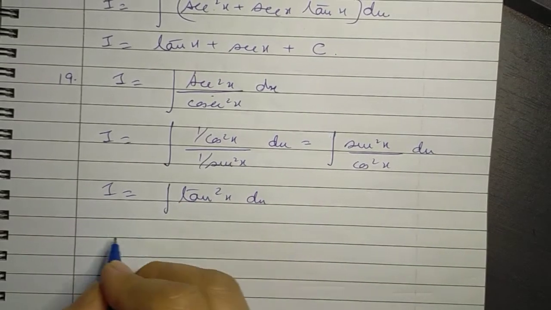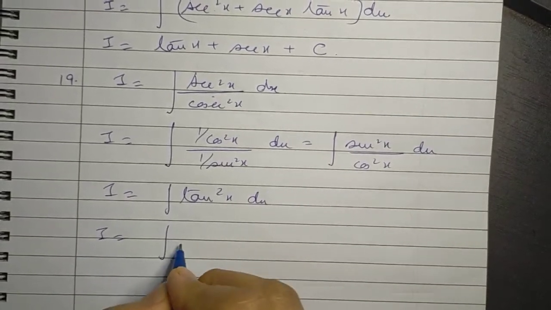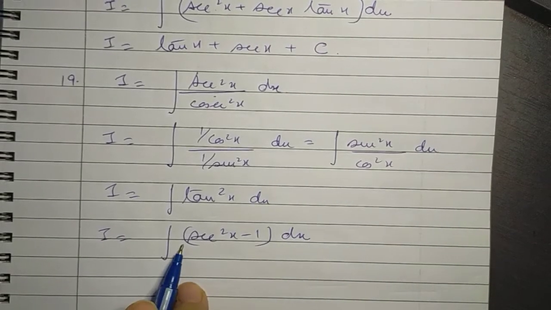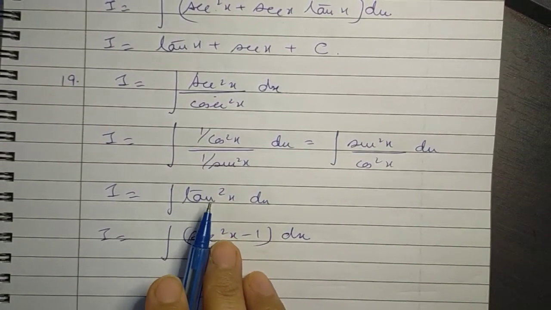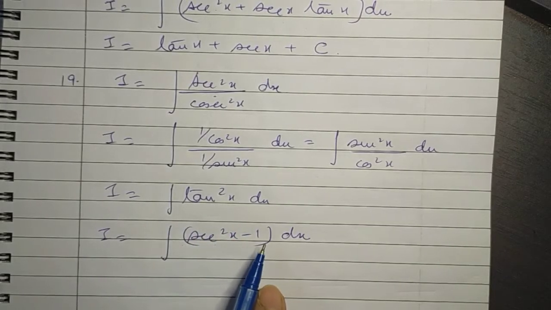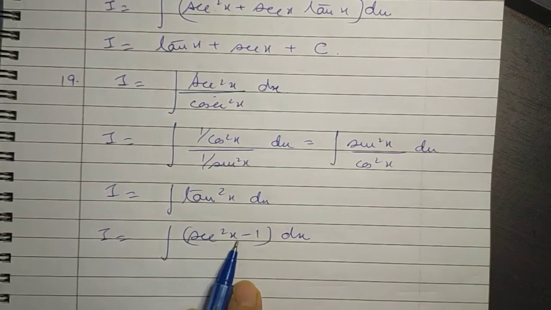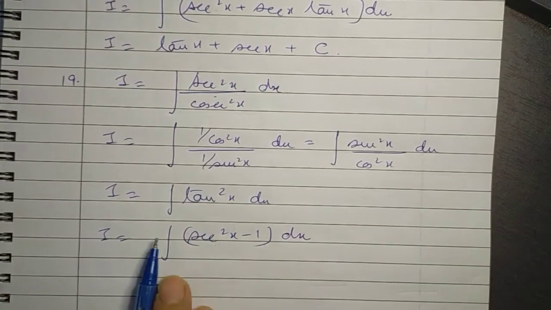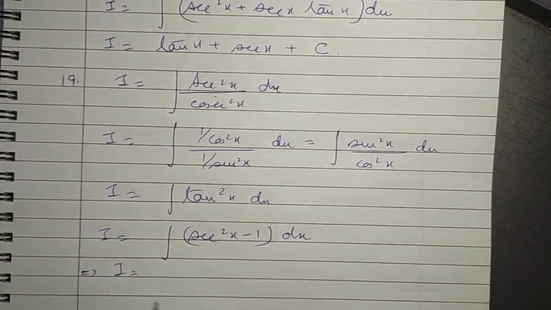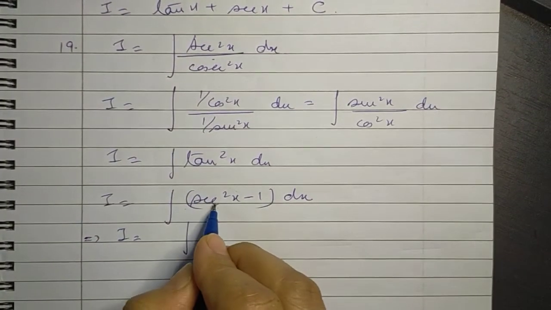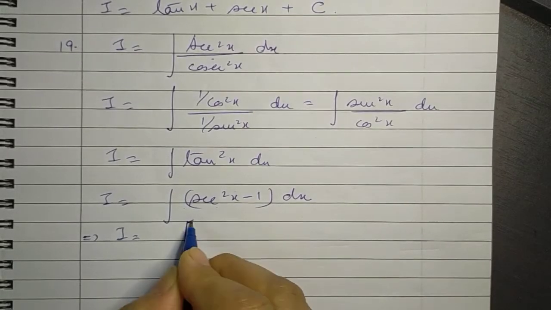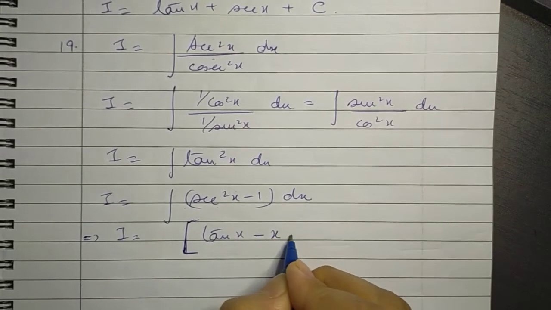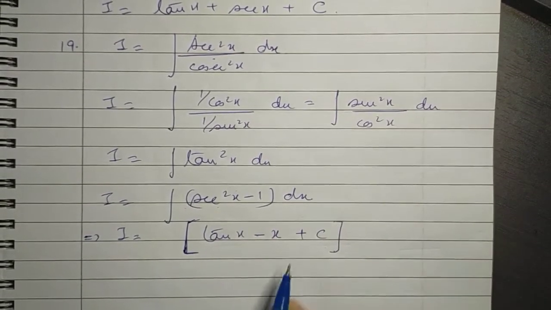We know one result, that tan squared x is equal to sec squared x minus 1. Now if we write this tan squared x in terms of sec squared x minus 1, we know the integral of sec squared x, we know the integral of 1, and so we can solve this problem. Now this becomes equal to the integral of sec squared x, which is tan x, minus the integral of 1, which is x, plus a constant, which is the result.